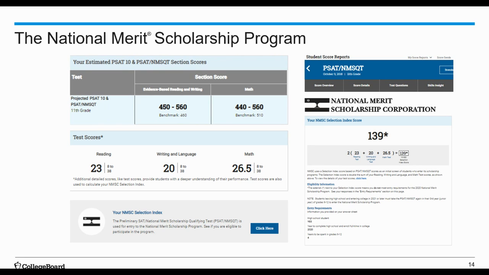So if you have that asterisk next to your selection index score, that means that unfortunately you did not qualify for the scholarship program. If you do not have the asterisk next to your number, of course, that means that you did qualify for the National Merit Scholarship Program, and that is amazing.